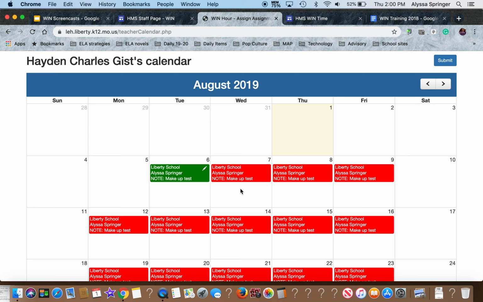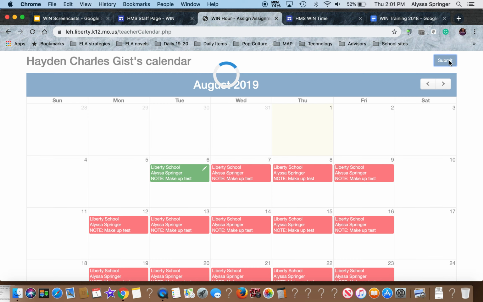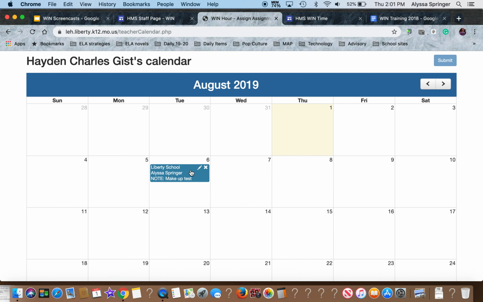Remember that you have to click the submit button up here for that to show up and be finally on that kid's calendar. So once you hit submit, that's what should happen, and then you'll see it appear in blue, and then that will also appear on the student's calendar. Remember that if you want to cancel something, you click on the X to cancel out that assignment. You click on the pencil to edit. So if I wanted to change it, I would click on the pencil. If I wanted to completely delete it, I would click on the X.